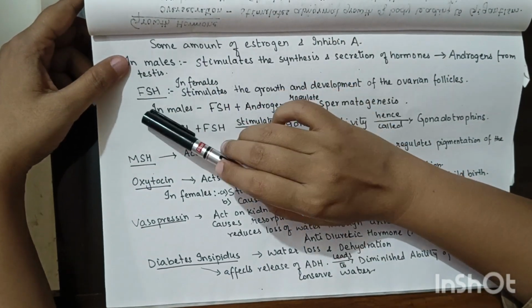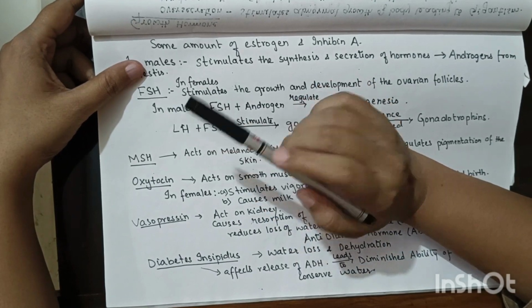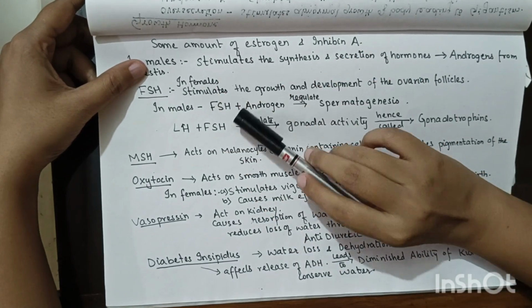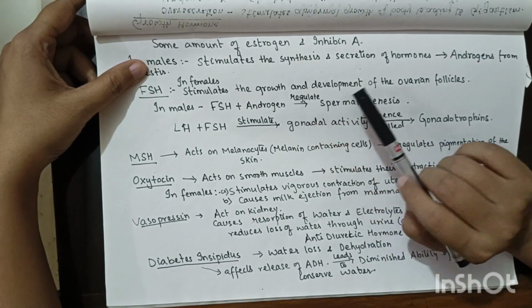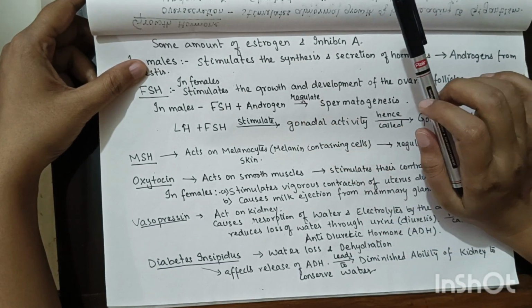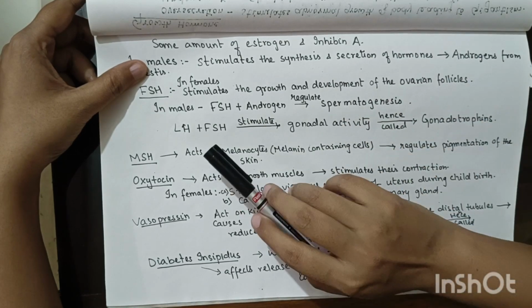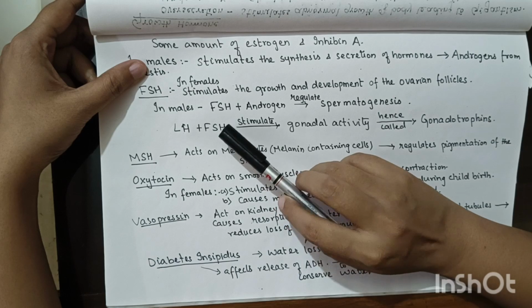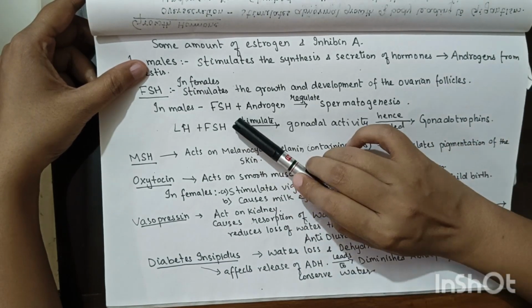Moving on to follicle stimulating hormone. It will also act on the females and the males. In females, it will stimulate the growth and development of the ovarian follicles. It will cause the growth of the ovarian follicle as well as develop the ovarian follicles. And in males, it will regulate spermatogenesis along with androgen.